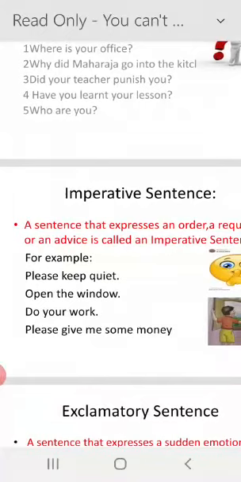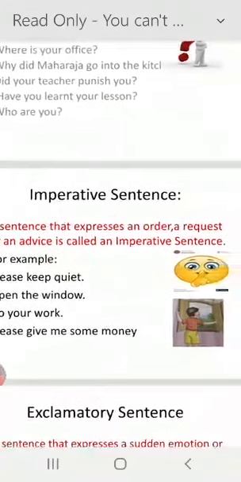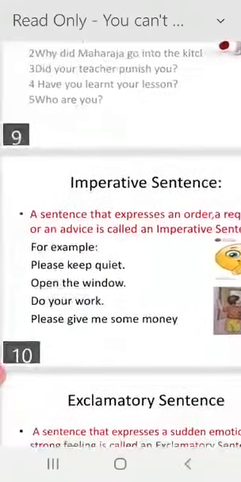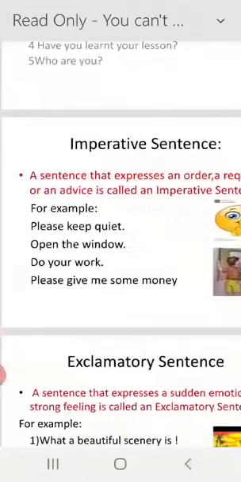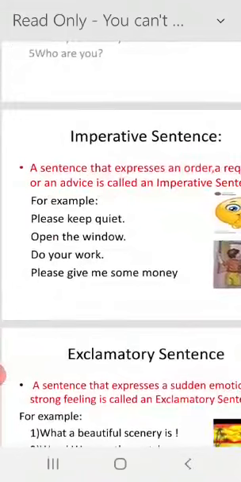So such type of sentences which express an order or a request are called imperative sentences. In this type of sentence, the subject you is always supposed only but not written.